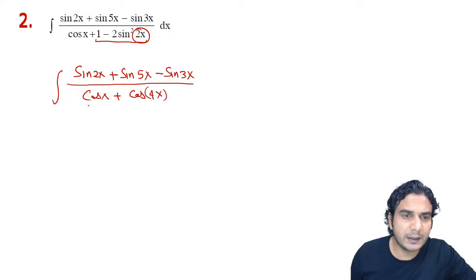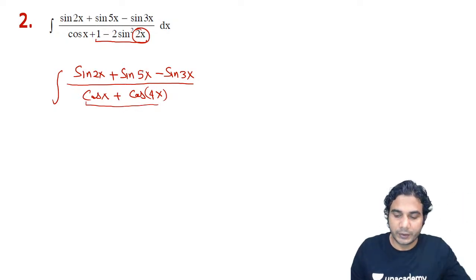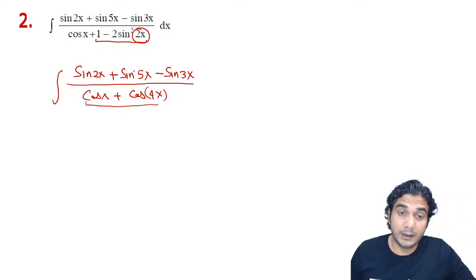Yes, obviously we can apply this formula 2 cos a cos b, so the denominator will come in the product form, but then you'll have to bring the numerator also in product form, alright. So let's see how to do it. First you can pair any two terms here. So I am pairing these two, okay? Why? Because if I pair these two, this will come in the form of 2 cos theta 1 into cos theta 2, because the formula of sin a minus sin b is in the 2 sin a cos b form. And then this also can be written as 2 sin theta cos theta.